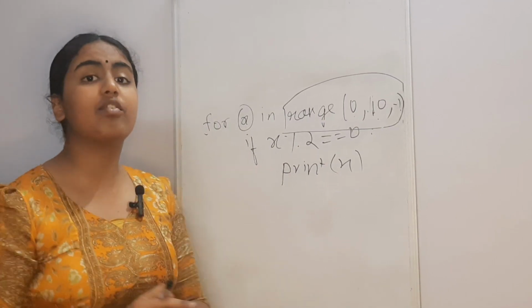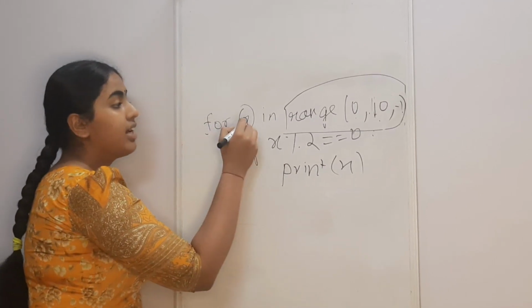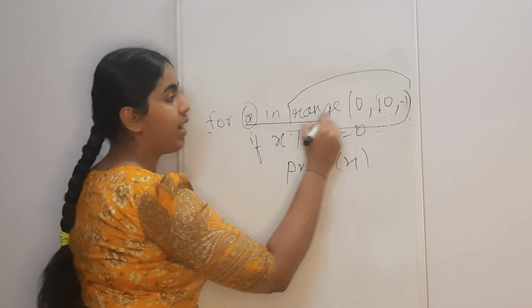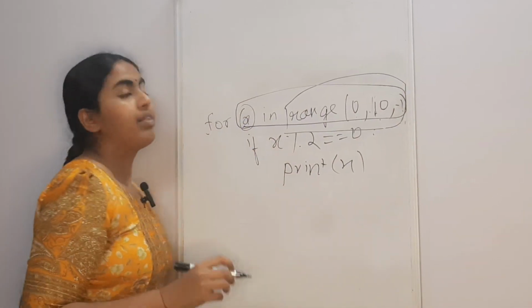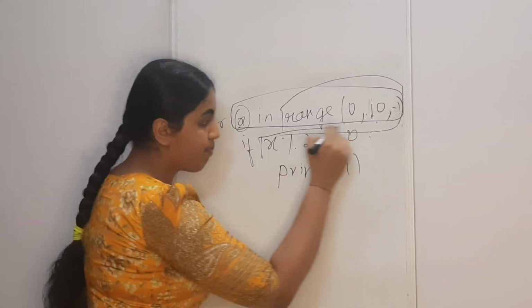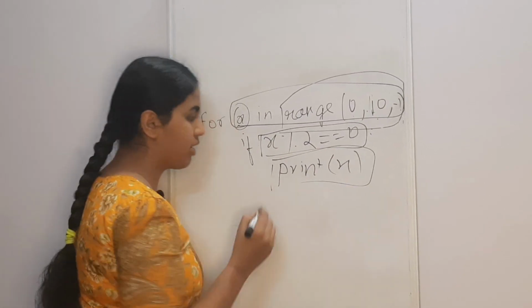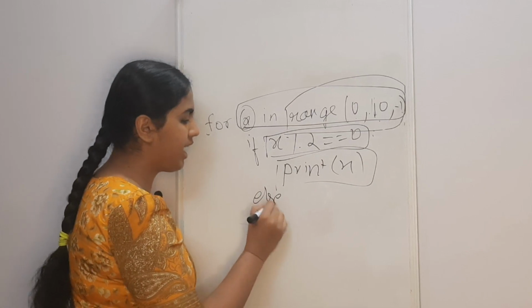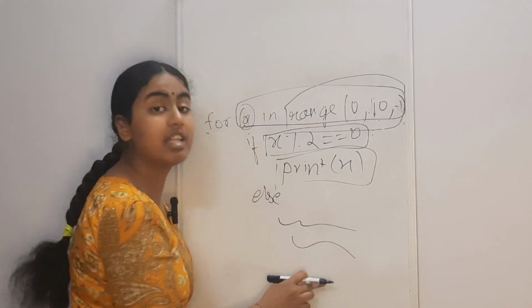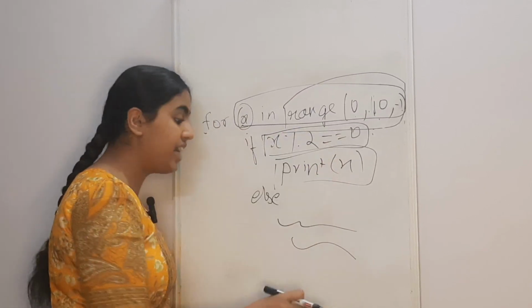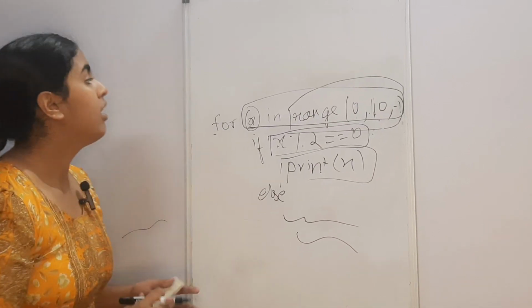Now, in this, the flow of control would be: first, this start part would be executed. Okay, and then after that, this condition would be checked. If this condition is true, this statement would be executed, and if an else statement and then some statements are given over here, then if this condition is not satisfied, that would be executed.